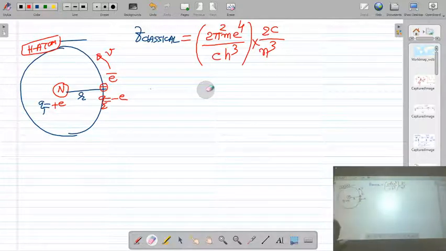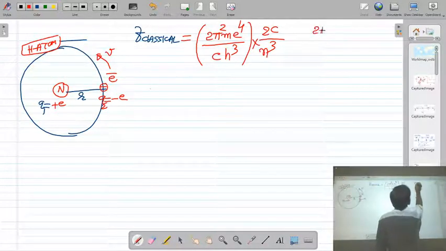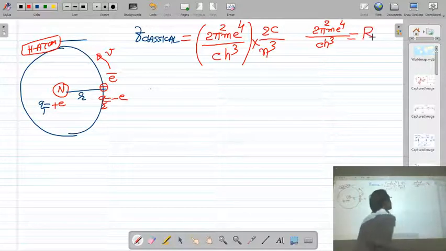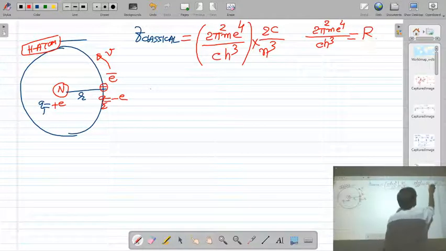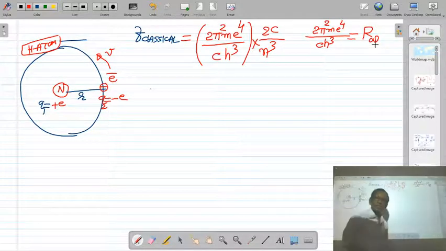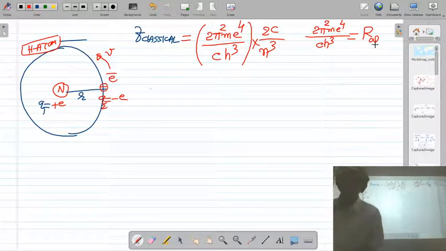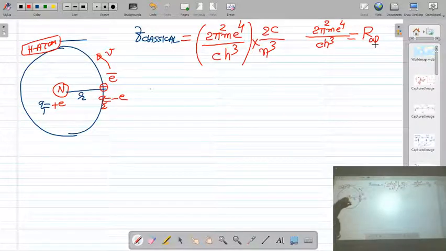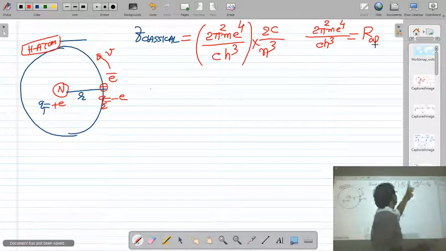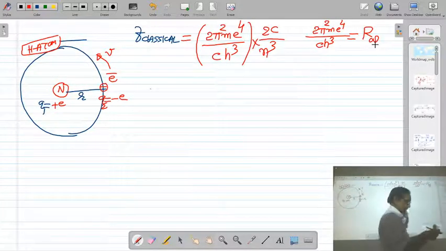Now what is 2 pi square m e raised to 4 upon c h cube? This is the Rydberg constant R. This is called the Rydberg constant R infinity. Why are we putting infinity as a subscript? Because when we studied the Bohr atomic model, we considered the mass of the nucleus as infinite. That is why the Rydberg constant is written as R infinity. So 2 pi square m e raised to 4 upon c h cube is called the Rydberg constant R infinity.